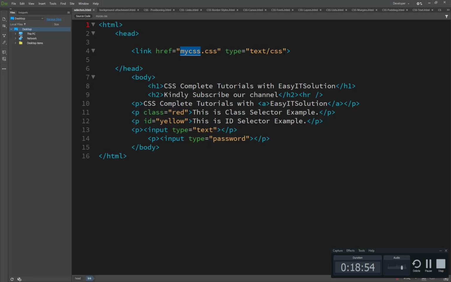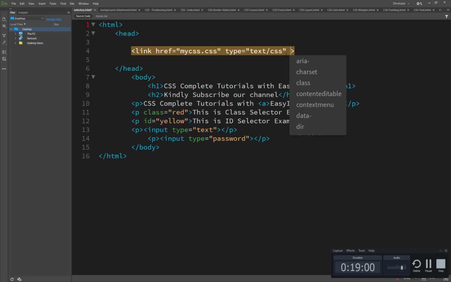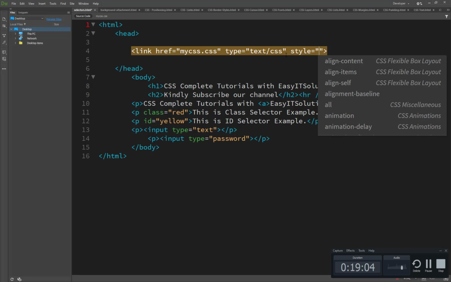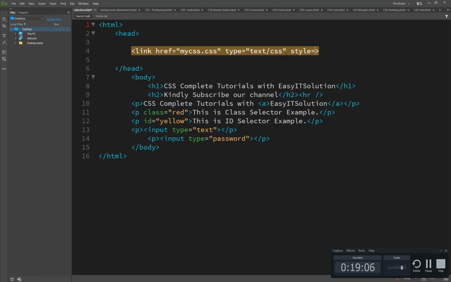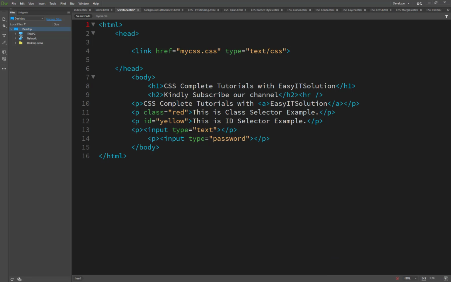is the mistake? It's a link. Okay, so here is the mistake. We had just set this type, but we should set the relation.